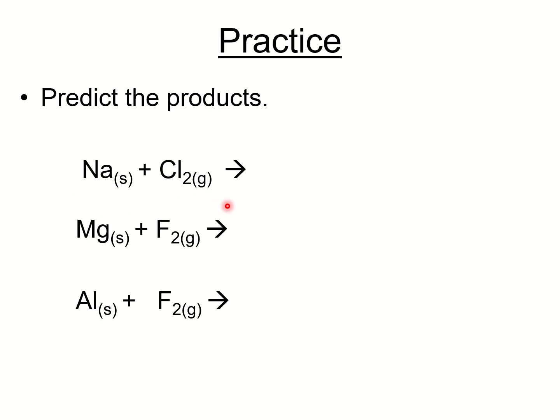Okay, predict the products. We have here sodium and chlorine. What could be the product? The product is NaCl or the sodium chloride, magnesium fluoride for this reactant, and we have aluminum fluoride. We will not talk more about how these products are being predicted since taas na kaayo siya.